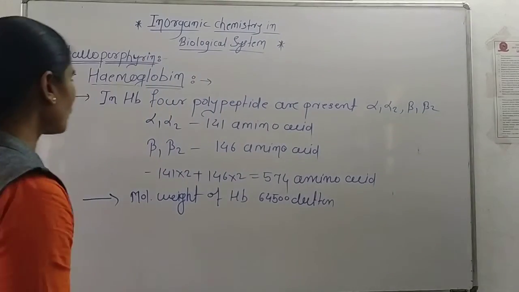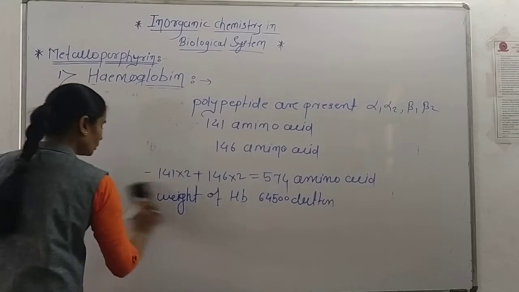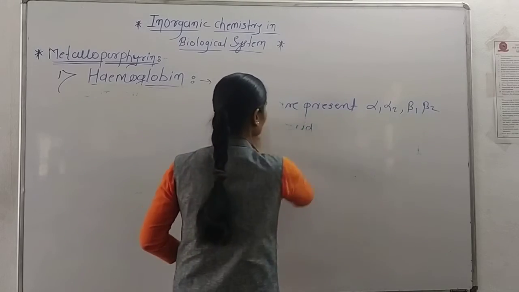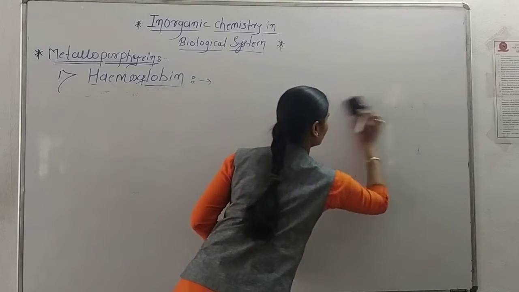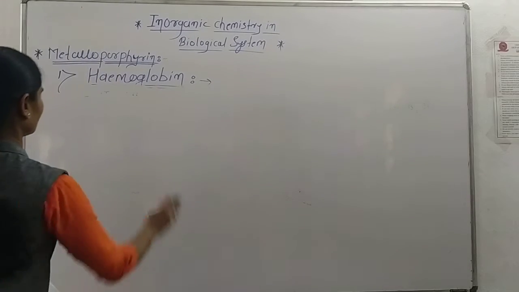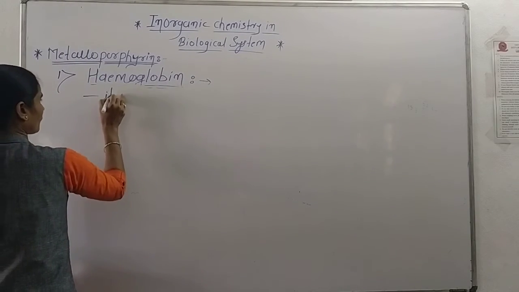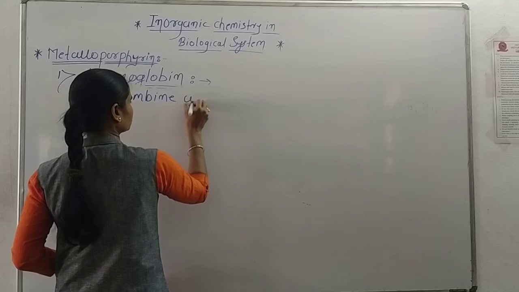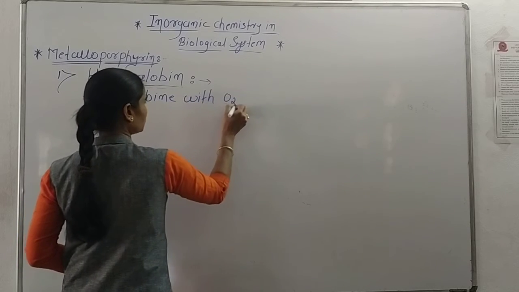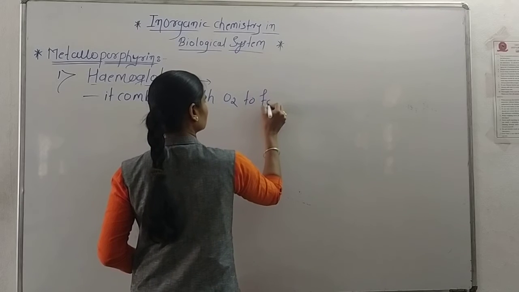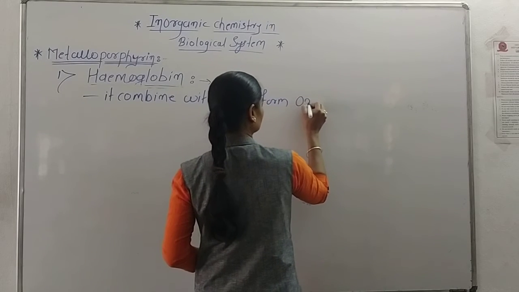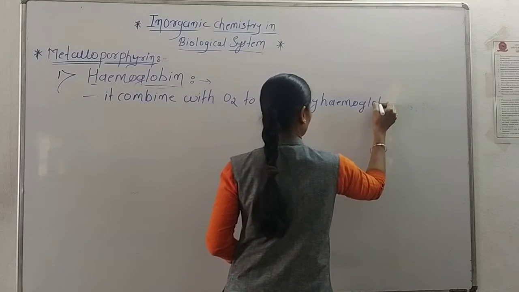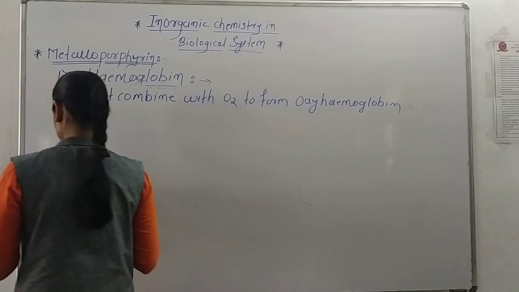So it combines with oxygen to form oxyhemoglobin.